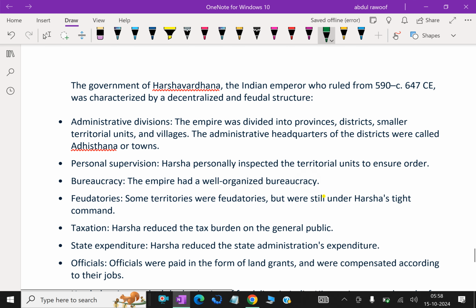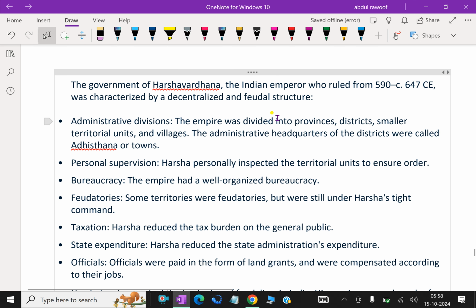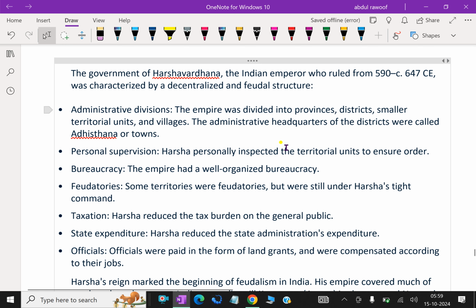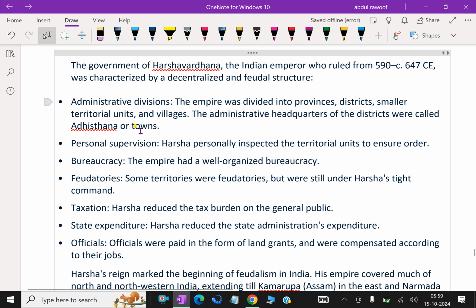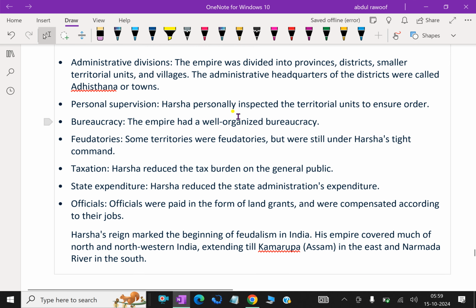Harsha's government. The government of Harshavardhana, the Indian emperor who ruled 590 to 647 CE, was characterized by a decentralized and feudal structure. The empire was divided into provinces, districts, smaller territories, units, and villages. The administrative headquarters of the districts were called Adhisthana or towns. Harsha personally inspected the territorial units to ensure order.